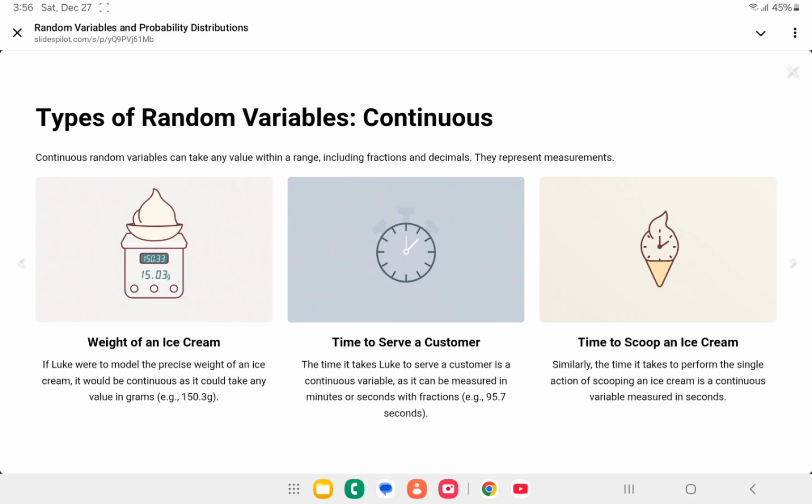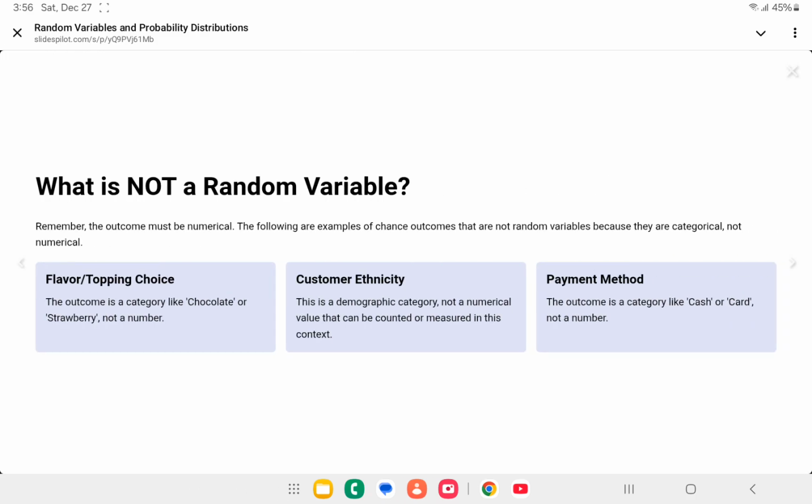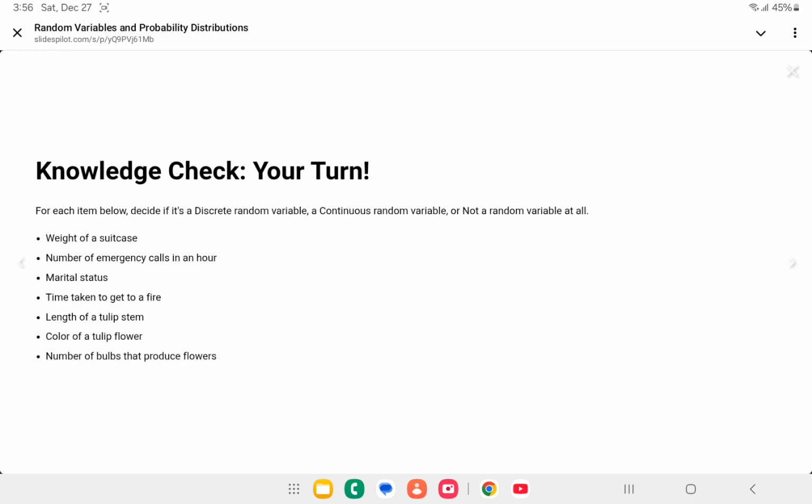For each of the following, decide whether they would be modelled as a discrete random variable, a continuous random variable, or not a random variable. Weight of a suitcase, number of emergency calls in an hour, marital status, time taken to get to a fire, length of a tulip stem, colour of a tulip flower, number of bulbs that produce flowers. You can see the answers at the end of the video.